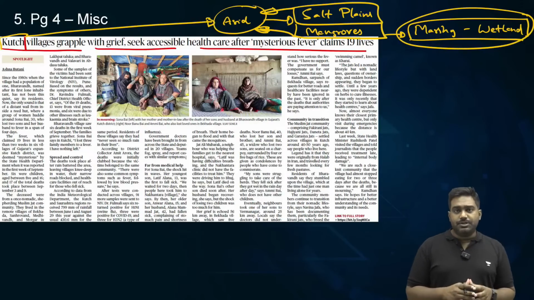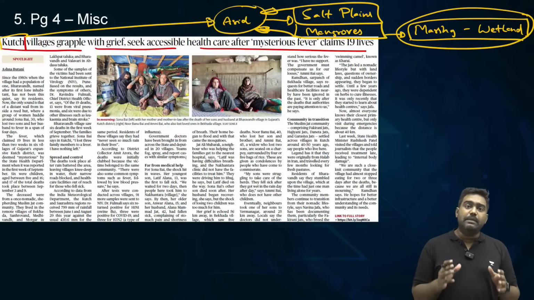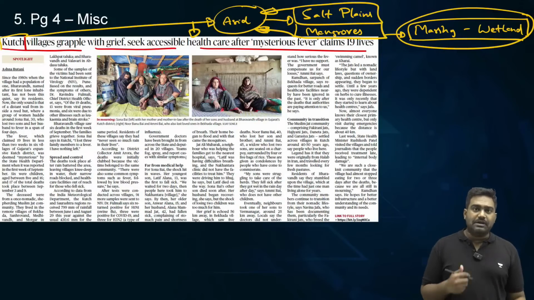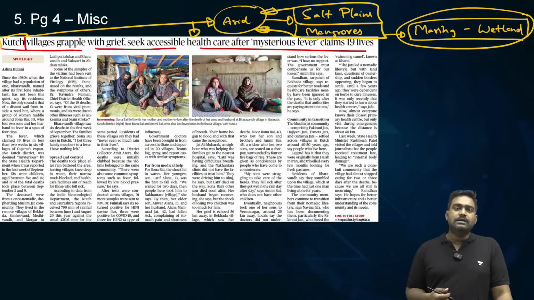So in this Kutch region, a deadly disease has killed many people. It's a mysterious disease. Researchers have still not been able to figure out which disease exactly is it. Several people have lost their lives, especially from certain communities. This has triggered panic within the local community. So that is the news. But for us, what is important is that the article mentions a community, the Muslim Jat community.